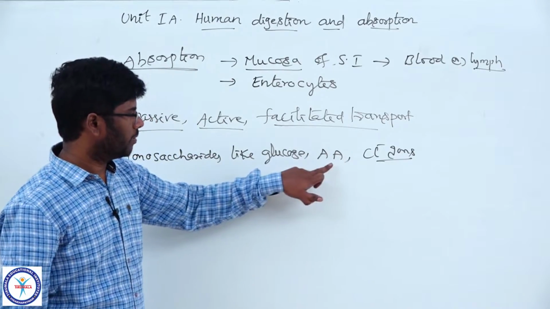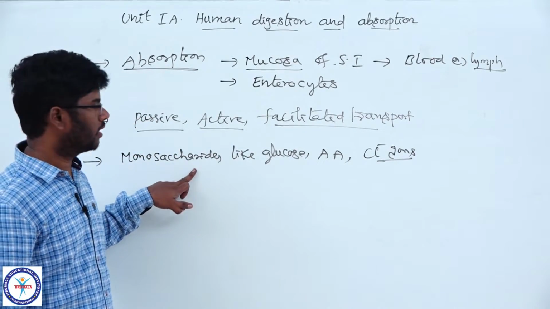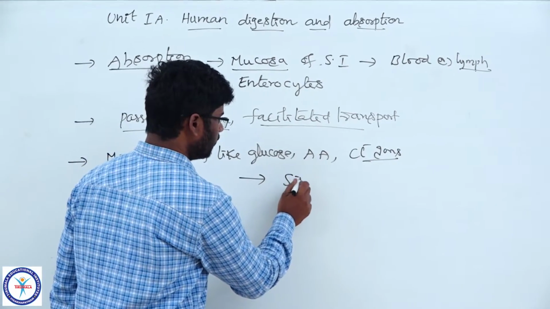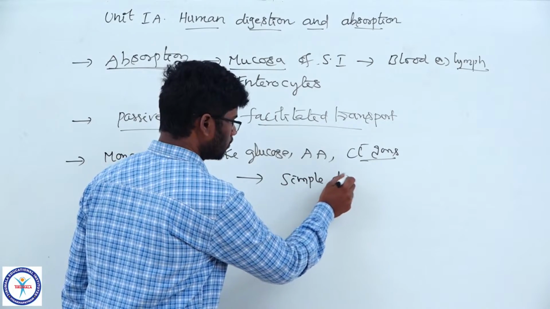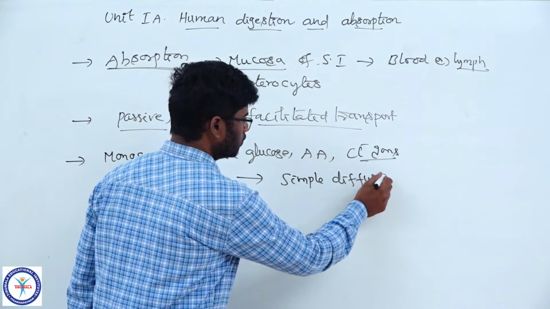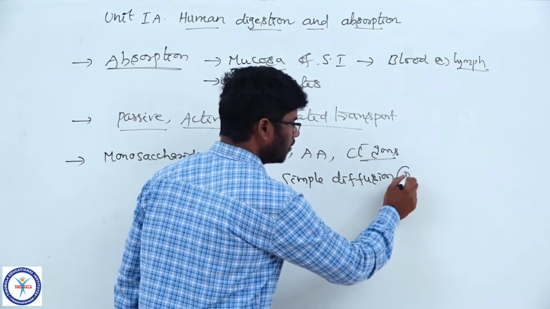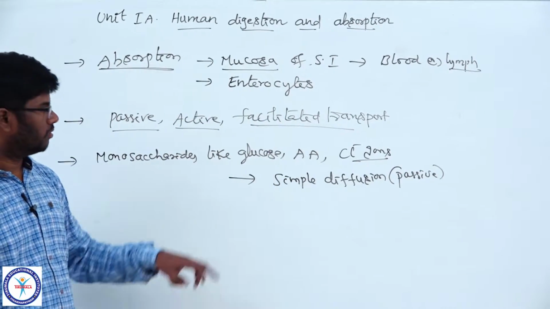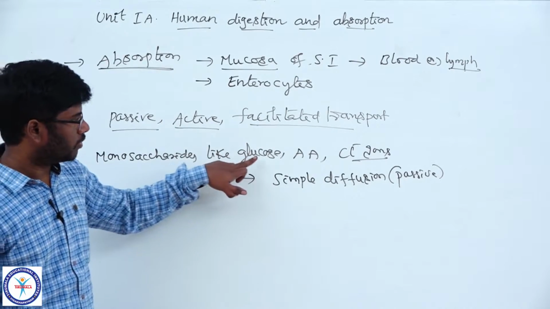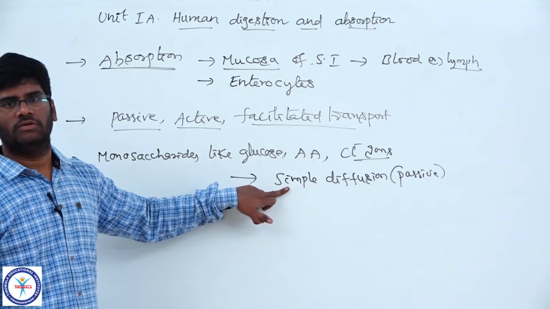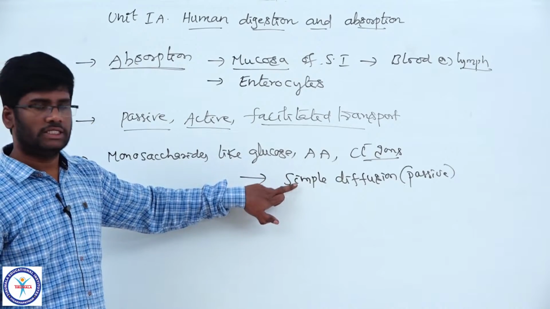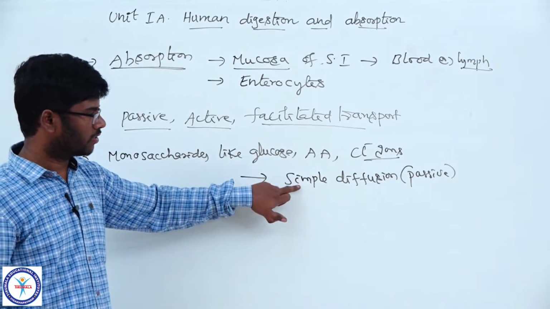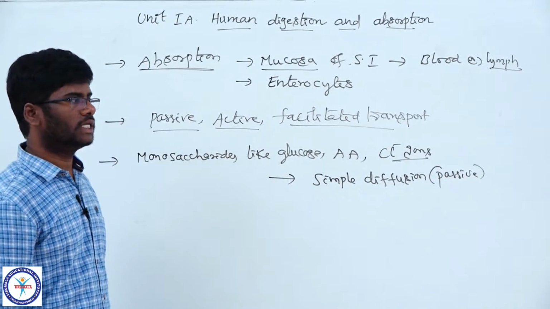So chloride ions, amino acids and monosaccharides like glucose are absorbed by simple diffusion. The simple diffusion is a passive transport. It does not require energy because it depends on a concentration gradient, from higher concentration to lower concentration.